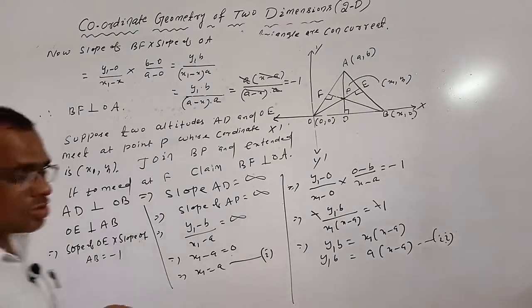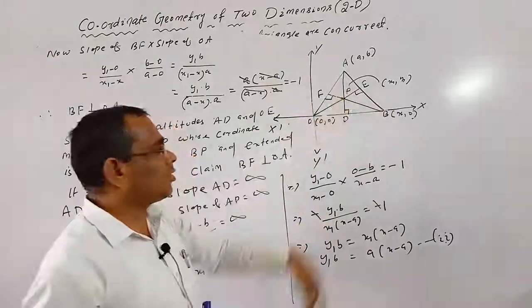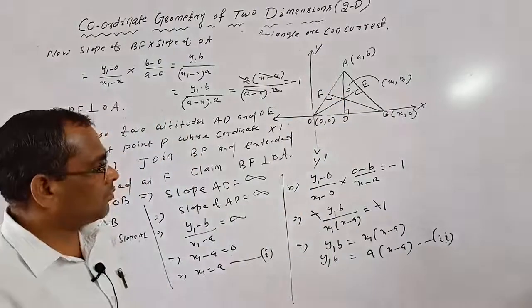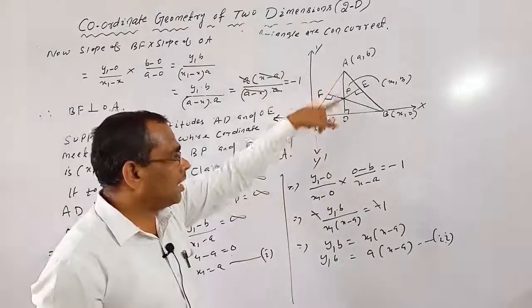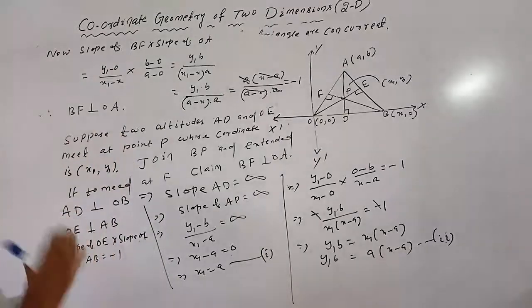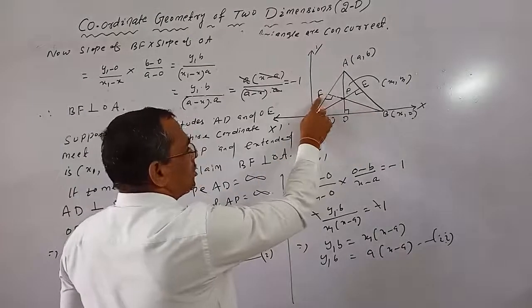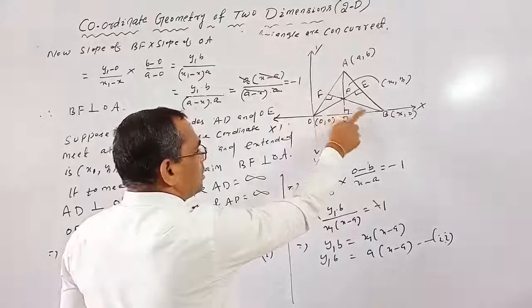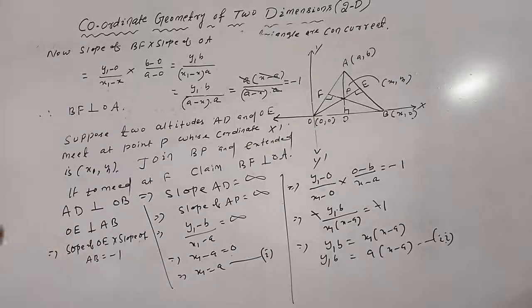We have to show BF perpendicular to OA, because we take AD and OE, these 2 altitudes meet at a point P, then we join this point B to P and extend it. So BF passes through the point P, since BF is perpendicular to OA, and these 3 altitudes are concurrent.